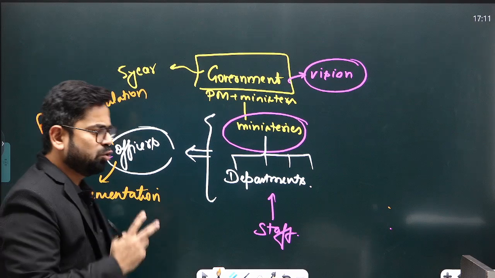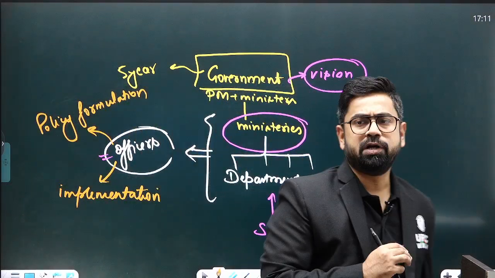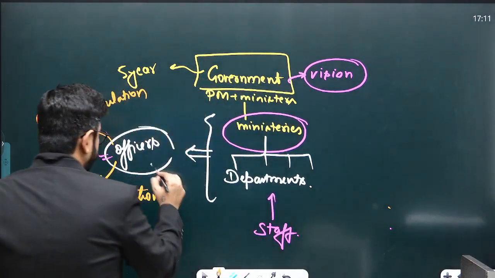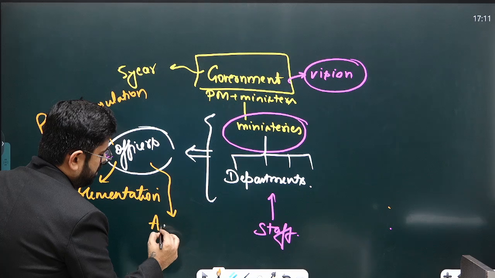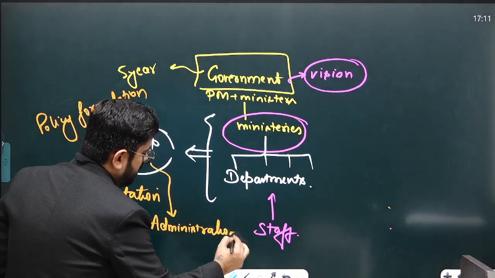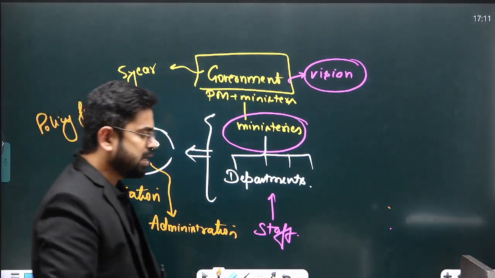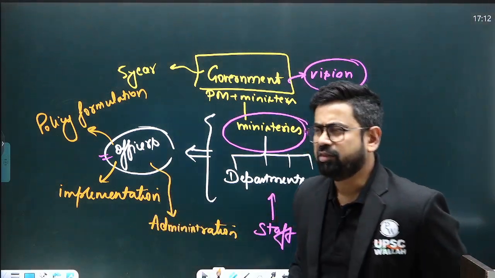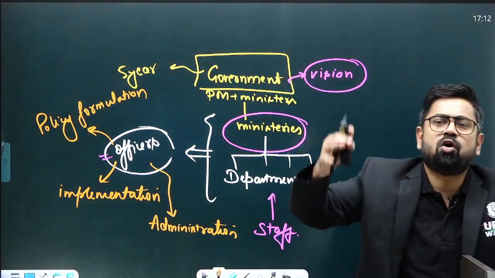These are the two basic things you will be involved in. Other than that, of course, a lot of other things will be there, for example administration, law and order, etc. So you can understand that this so-called officers or bureaucracy, the whole government rests on this bureaucracy.